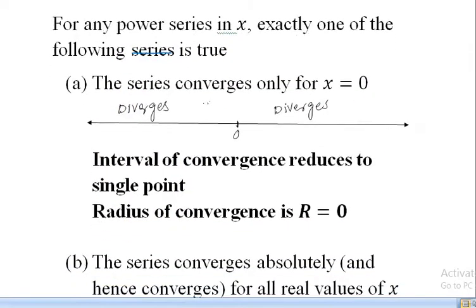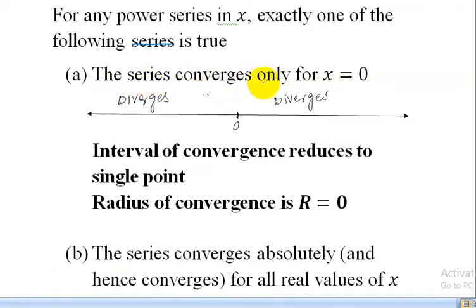The first one is the series converges only for x equal to 0. The series can converge for only one point, which is x equal to 0. If a series is convergent for x equal to 0, then the series diverges for all other points, x greater than 0 and x less than 0.